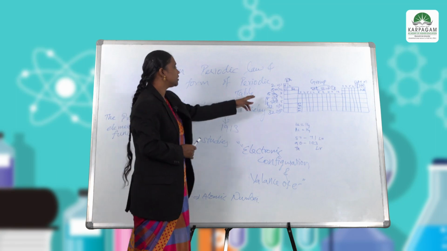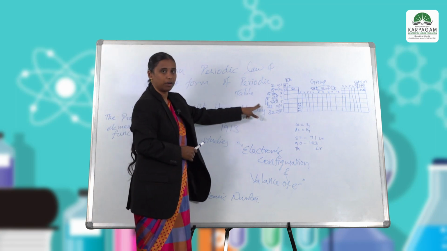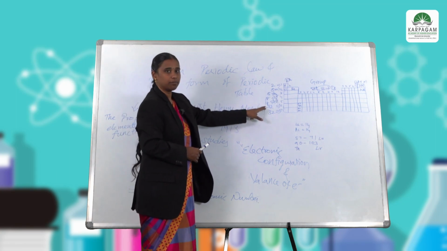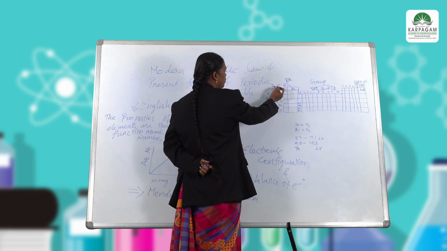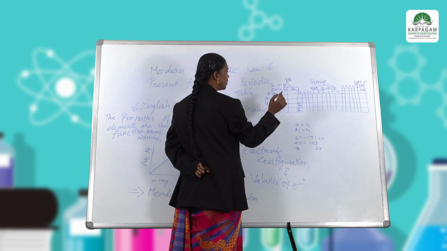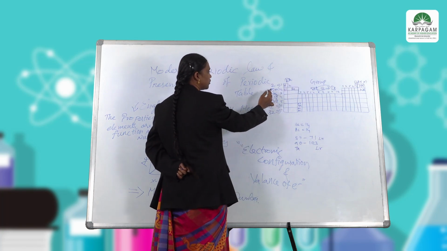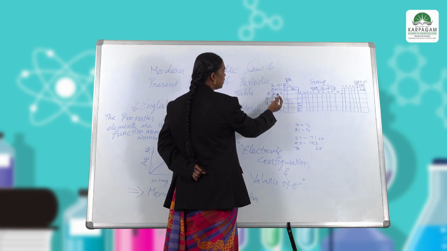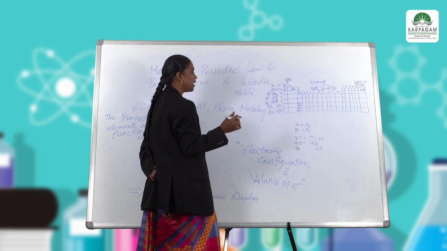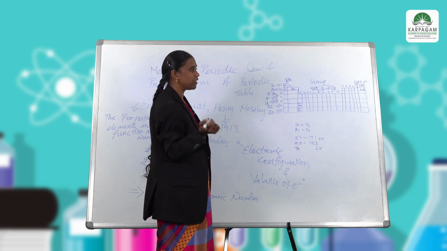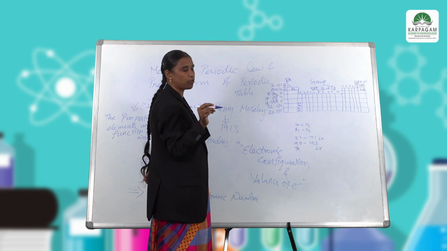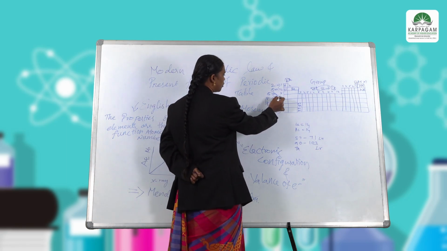These numbers are the principal or maximum quantum numbers of those elements. In the first row there are two elements, hydrogen and helium, and in the second and third rows we have 8 elements in total: two from S block elements and 6 from P block elements.